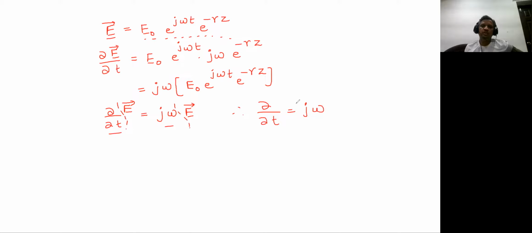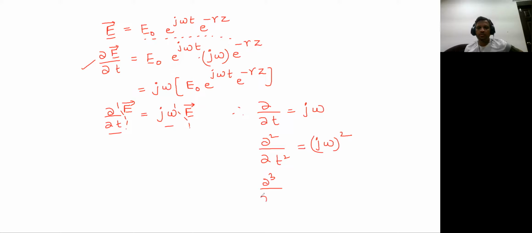If you want dou square by dou t square, differentiate this one more time. You will get j omega into, again if you differentiate e power j omega t, one more j omega. So dou square by dou t square is equal to j omega whole square, and similarly dou cube by dou t cube is equal to j omega whole cube, and dou power 4 by dou t power 4 is j omega whole power 4.